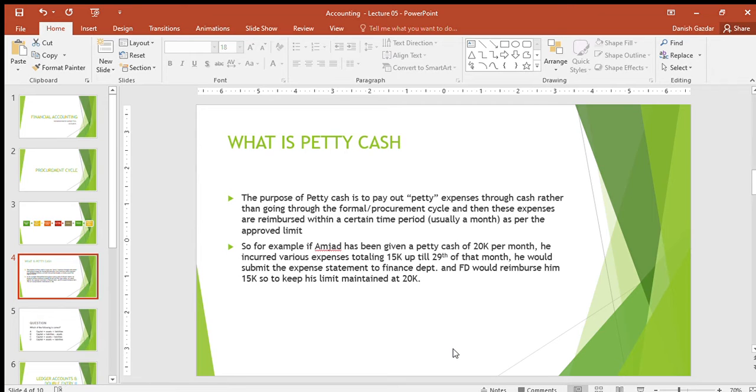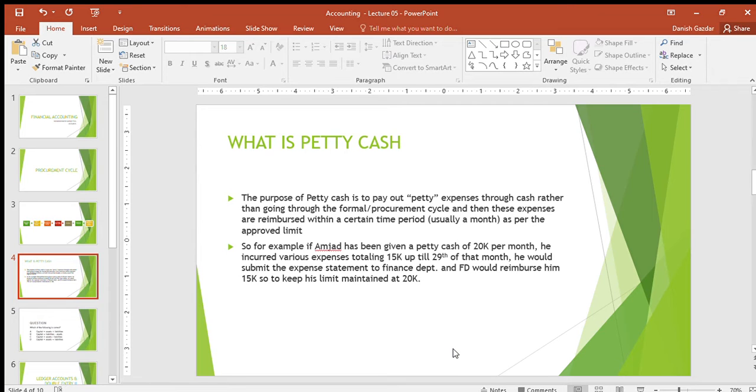So for example, if Amjad has been given a petty cash of 20,000 per month, and he incurred various expenses totaling up to 15k up till the 29th of that month, he would submit the expense statement to the finance department, and the finance department would reimburse him 15,000, so as to keep his limit maintained at 20,000.